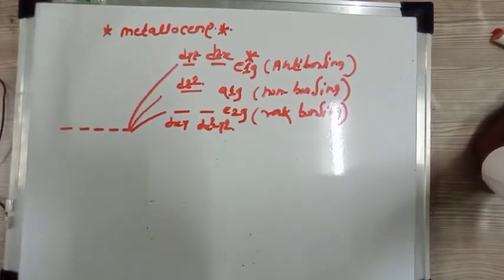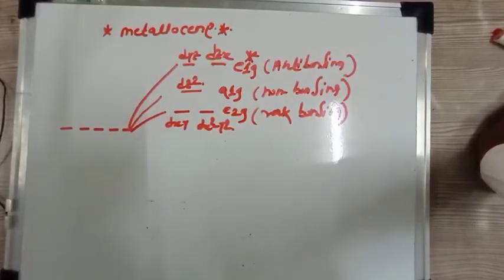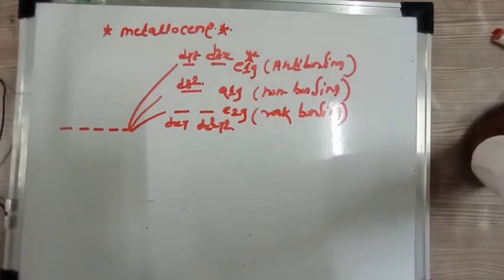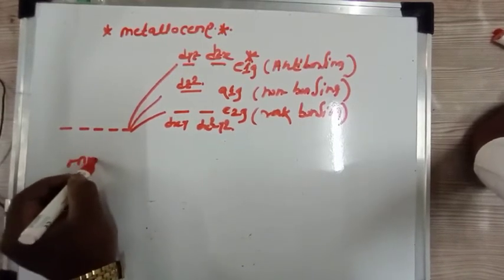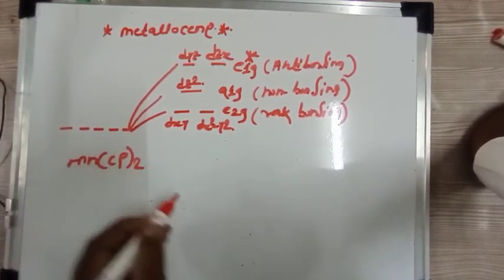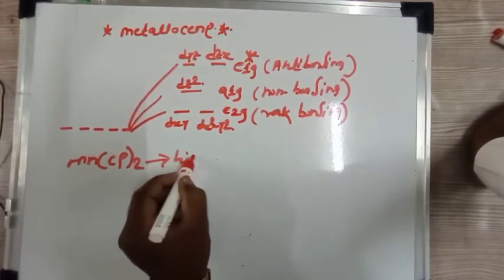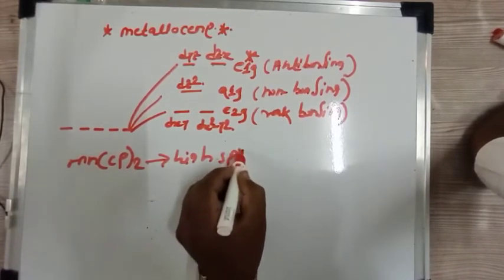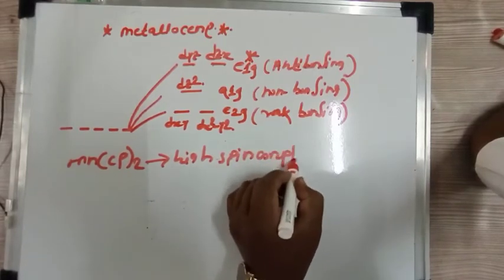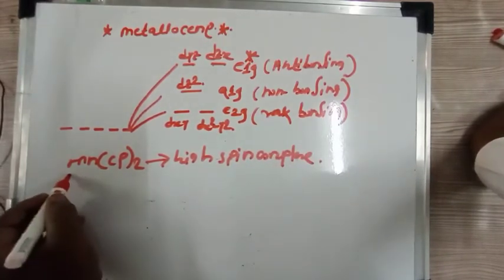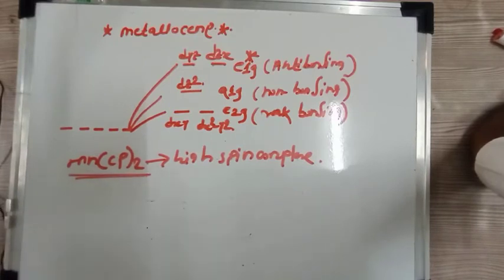Instead, it will pair, and therefore all these metallocenes are low spin complexes except manganocene. So MnCp2, it is a high spin complex.